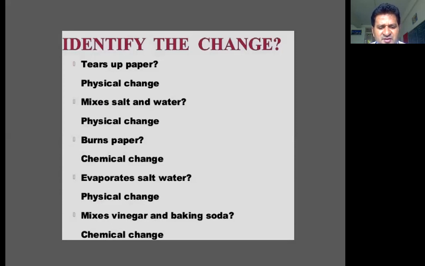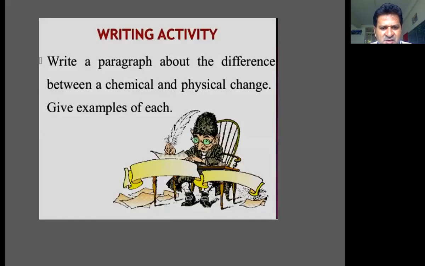Next, mixing of vinegar and baking soda. Baking soda is sodium carbonate. When it mixes with vinegar, which is nothing but acetic acid, these two chemicals undergo a chemical reaction with the liberation of gas. Carbon dioxide gas will be liberated. These types of changes are considered to be chemical change.